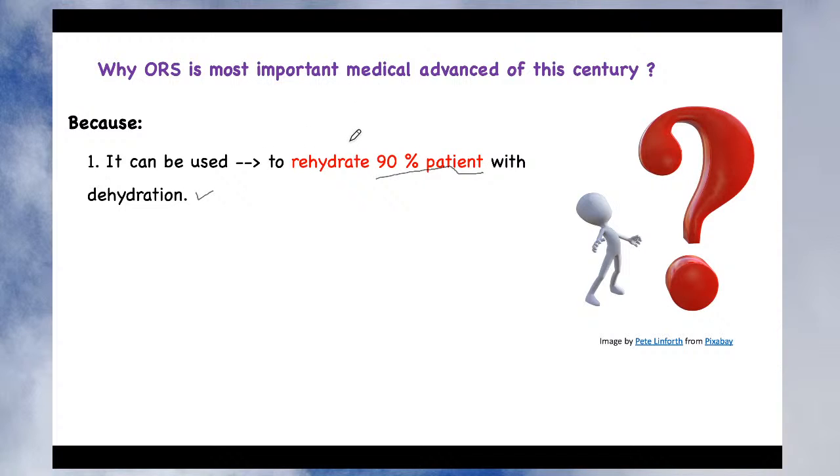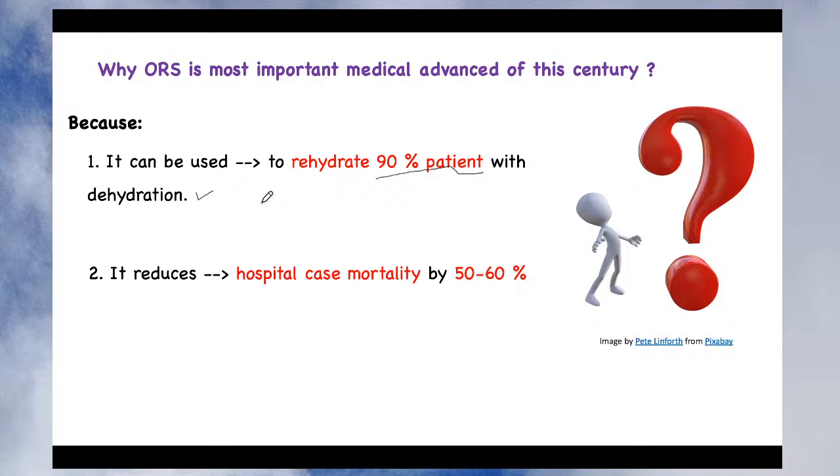It's not like many drugs, where sometimes the probability of effectiveness is very low, and sometimes it works in only 50% of the population. We have seen many drugs with fantastic pharmacological action but very little effective clinical effect in patients. Sometimes they work in 50% of the population, or only 60%. But the ORS can rehydrate around 90% of patients with dehydration. It means almost all patients except 10% are rehydrated by using the ORS. So that is very good.